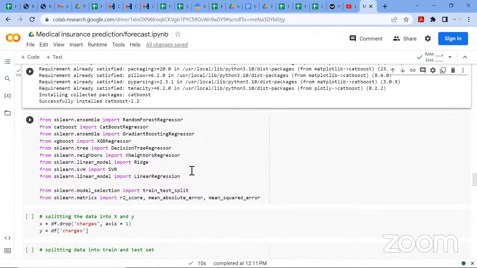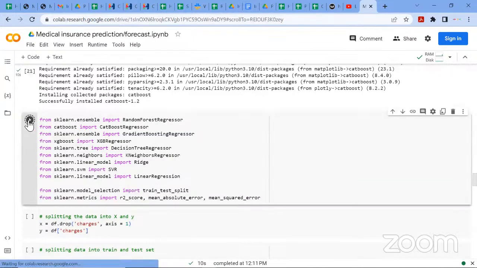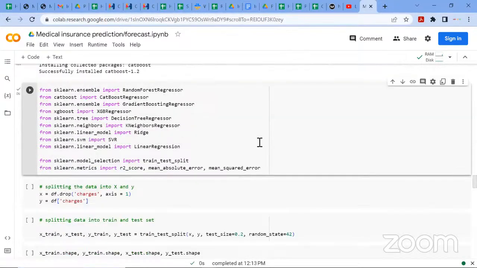Moving on, let me import and run this code to import these algorithms, and also train test split and my evaluation metrics: the mean absolute error, the mean squared error, and the R2 score. Let's run that. Then splitting my data into X and y.